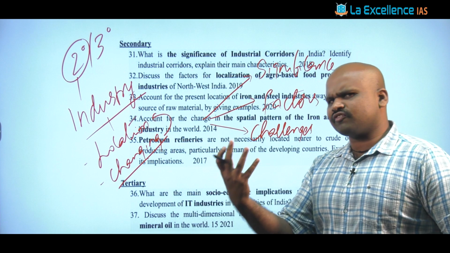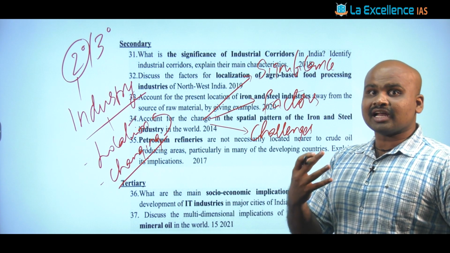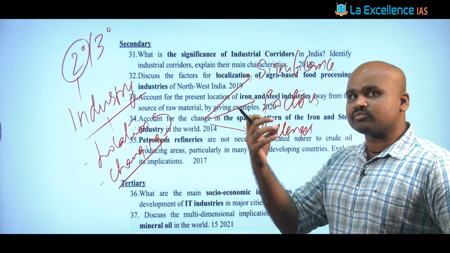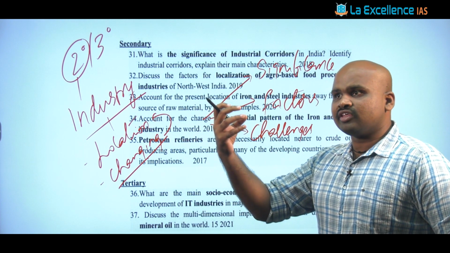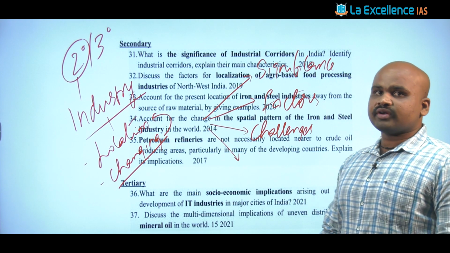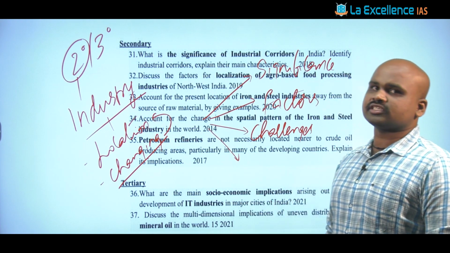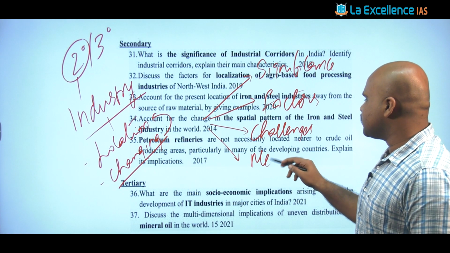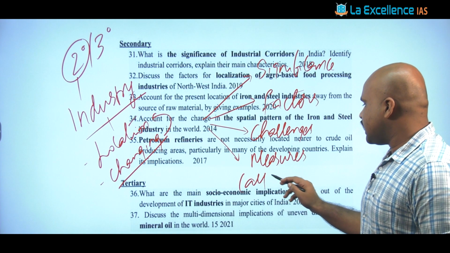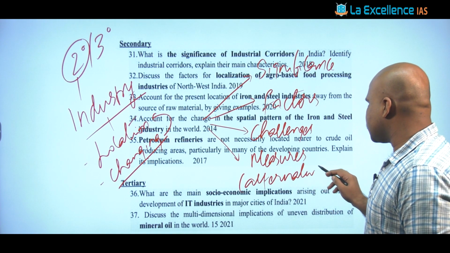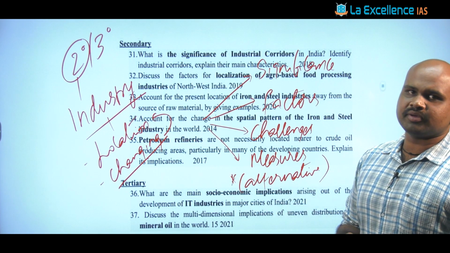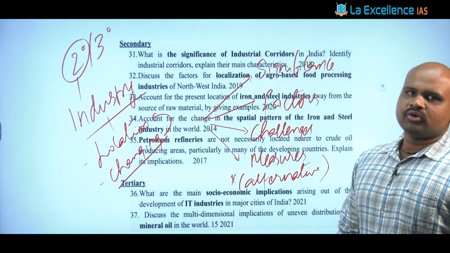If you talk about the pharmaceutical industry, the major challenge is that the APIs are being imported from China, around 70% import dependent. Then the fourth dimension that we can discuss when making notes on industry as a topic is what are the measures to be taken, or can we go for any alternative factors of location with respect to that industry. This is the dynamic element that has to be included in this note making.